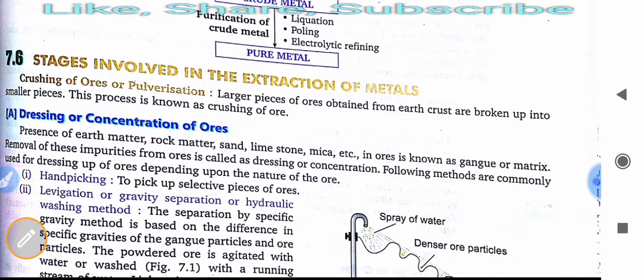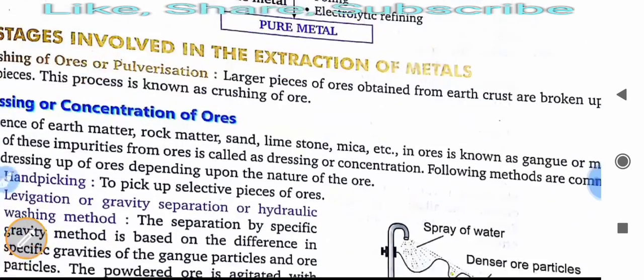Mainly these are the impurities found in any ore. Removal of these impurities from ores is called dressing or concentration. The following methods are commonly used for dressing of the ore, depending upon the nature of the ore.